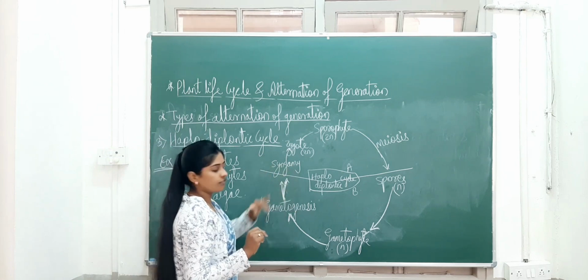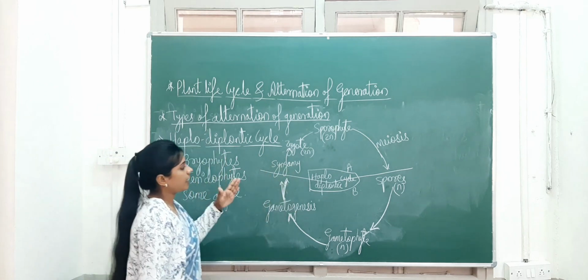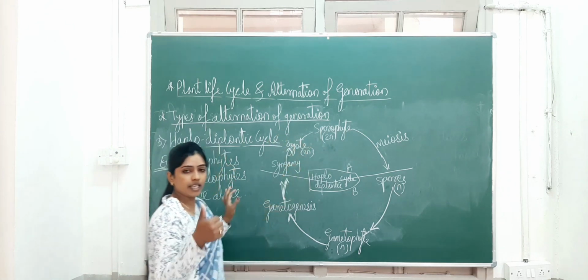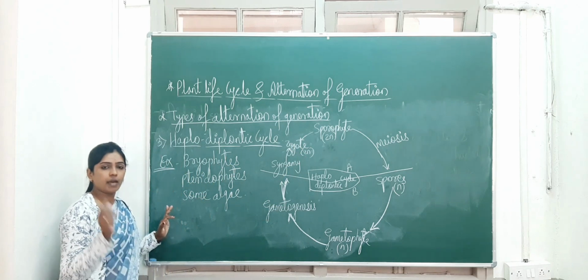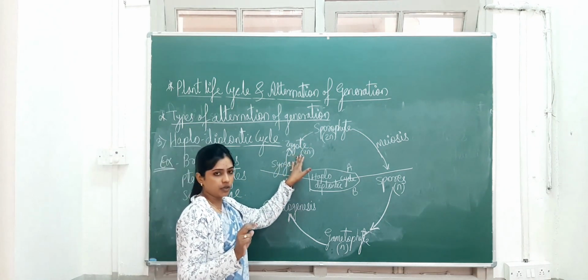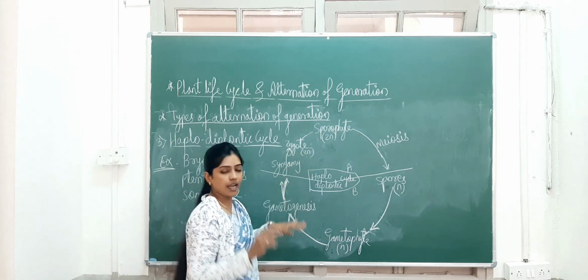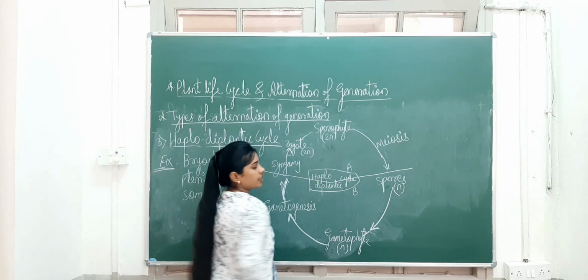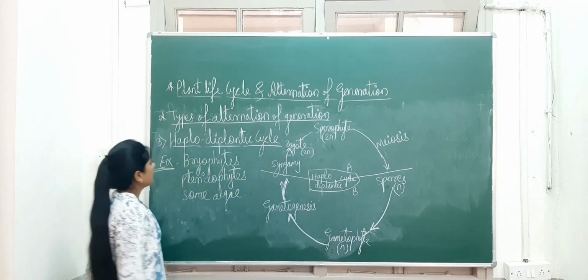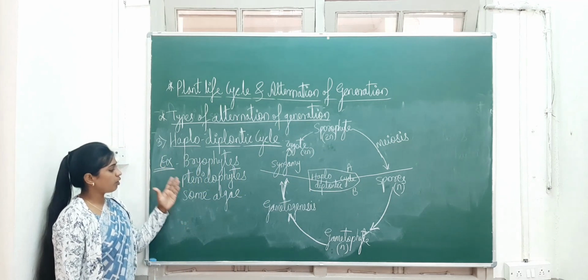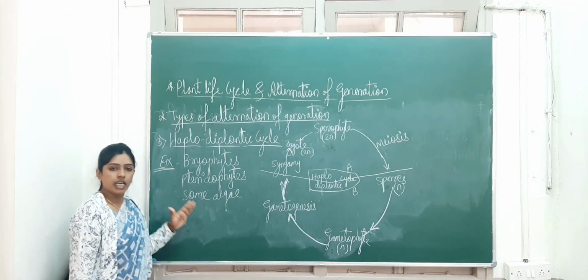Fertilization occurs, and that results in the formation of the zygote. The zygote is diploid, because the haploid male and haploid female gametes fuse with each other. Later this zygote divides mitotically and forms the sporophytic plant body. So this is about the haplodiplontic cycle. Examples are bryophytes, pteridophytes, and some of the algae.